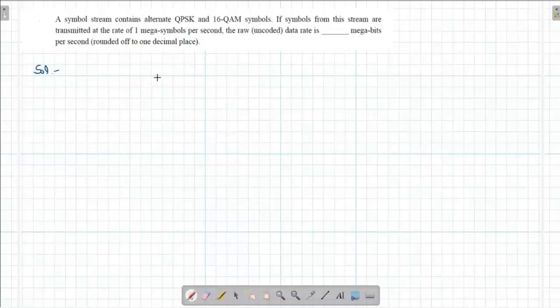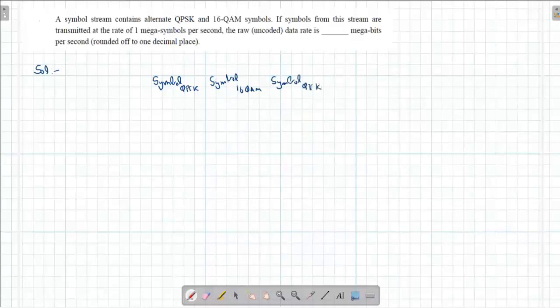So I can write here a symbol of QPSK followed by a symbol of 16 QAM, followed by a symbol of QPSK, followed by a symbol of 16 QAM. Likewise, it goes on.